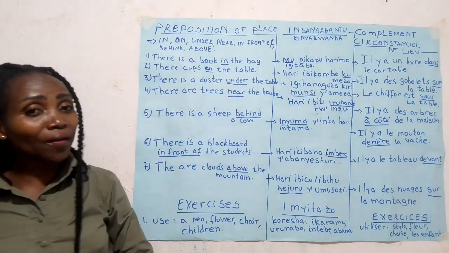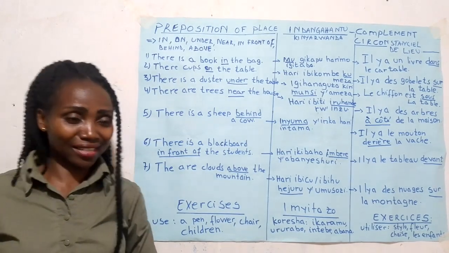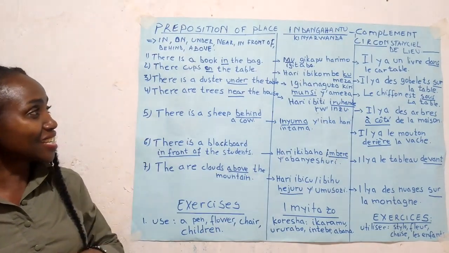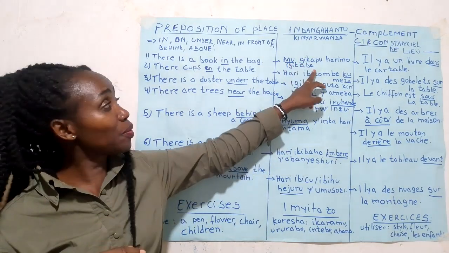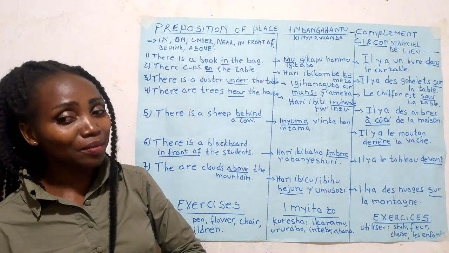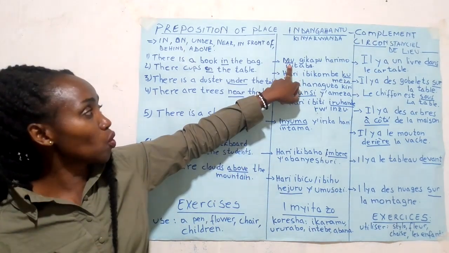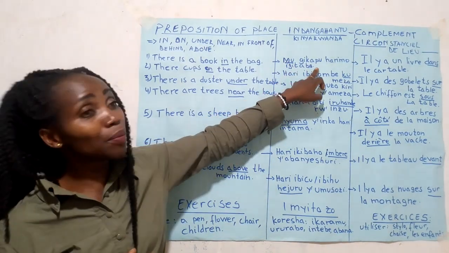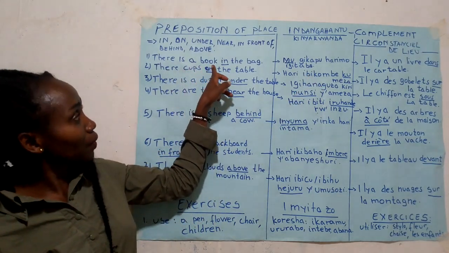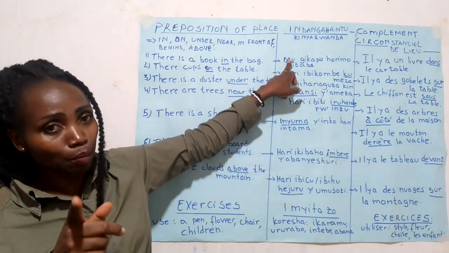There is a book in the bag. In Kinyarwanda, mu gikapu harimo igitabo. Mu gikapu harimo igitabo. You see? Mu. There is a book in the bag means mu.